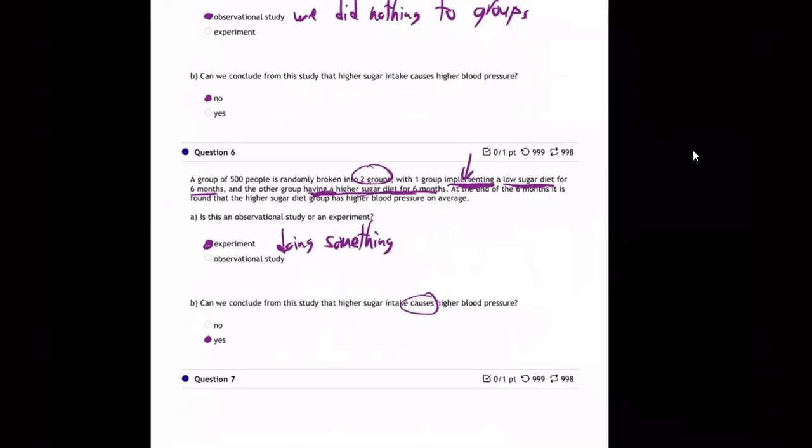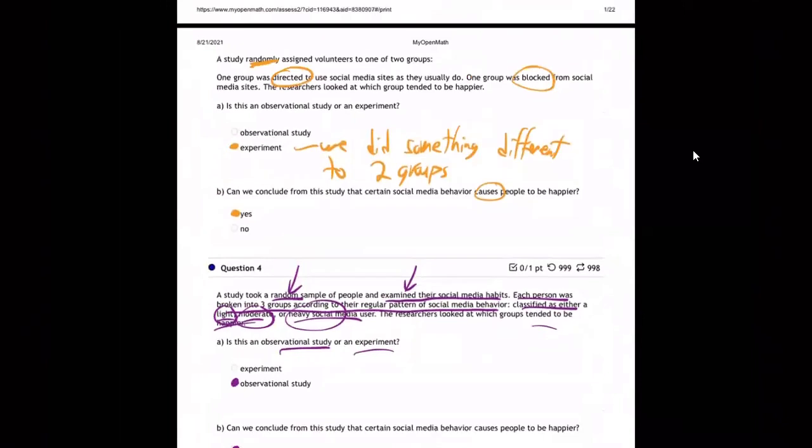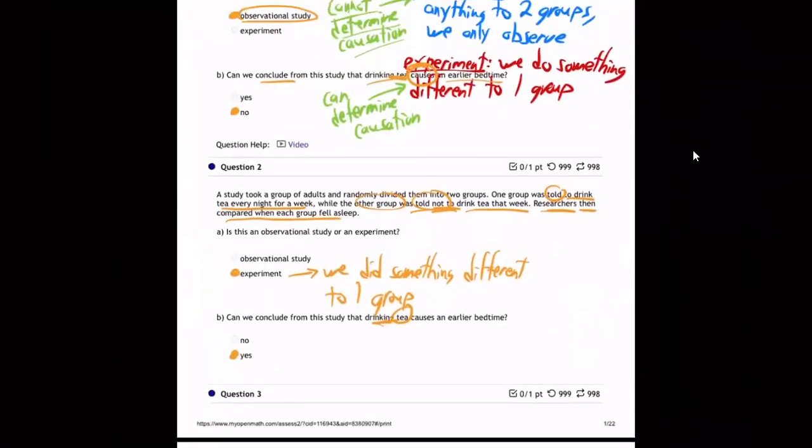So you've got to be careful. It's all about an experiment being something in which we do something to them, and then you can figure out causation in those cases. There we go.